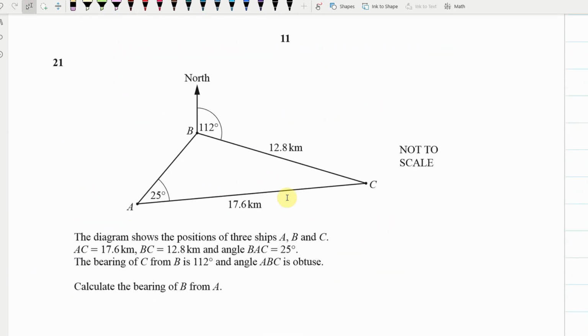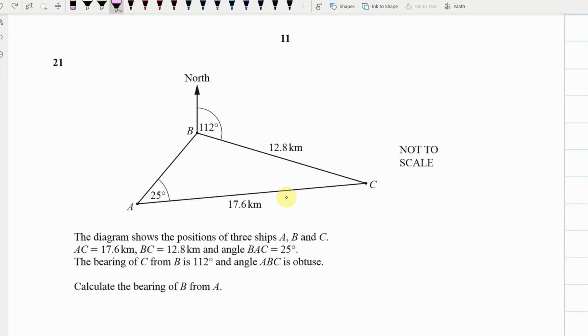Okay, second to last page. Now, a lot of people really struggled with this. So, for this one, let's work our way through it. The diagram shows the positions of 3 ships, A, B, and C. Very creative. We know that AC is 17.6. We see that on the diagram. We know that BC is 12.8. We see it on the diagram. We know that angle BAC is 25 degrees. We see it on the diagram.